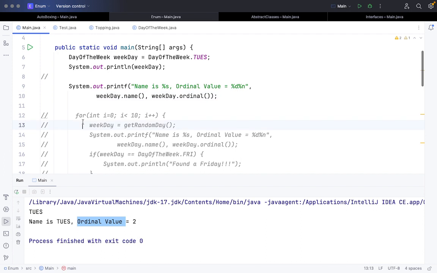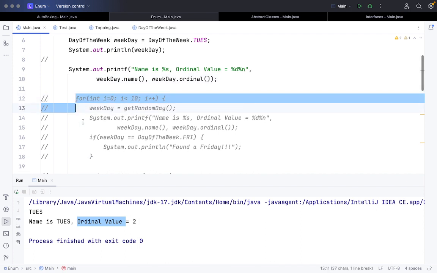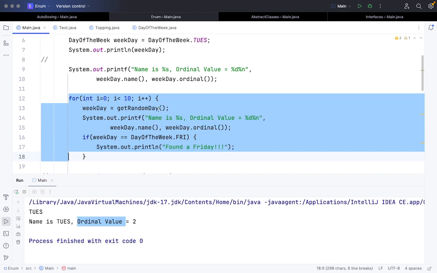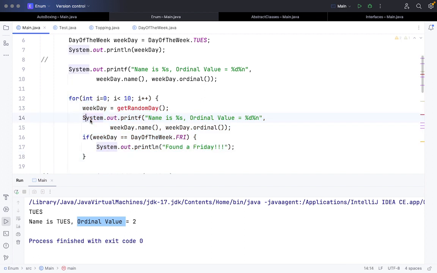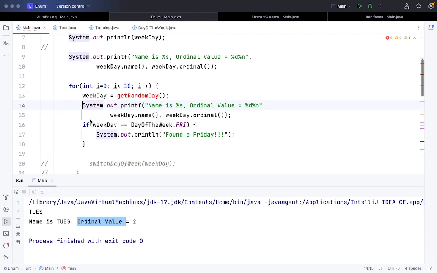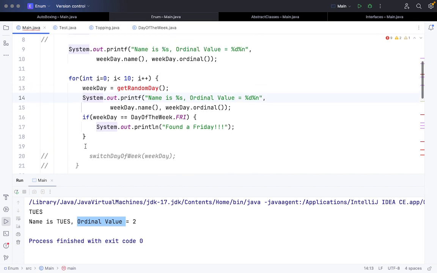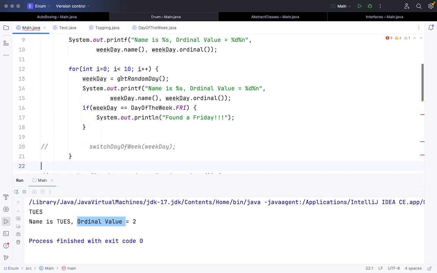Now if you want to play a little bit more with this, let me show you something. We have written a function called getRandomDay.